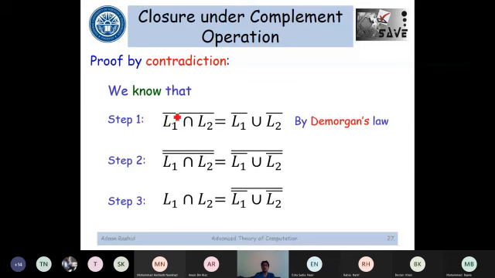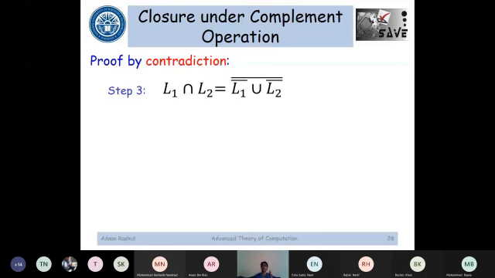If I take a complement on both sides, here as well as here, that would give me step 2. And I could remove both of the complements on the left hand side. That would make it L1 intersection L2, and this complement would remain over there. Okay, so I would bring this step 3 onto the next page. Now the left hand side is L1 intersection L2. Is it a context-free language or not?